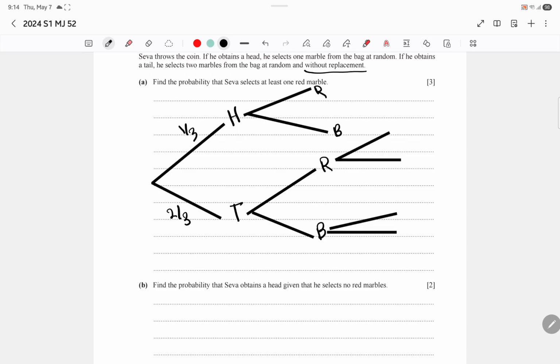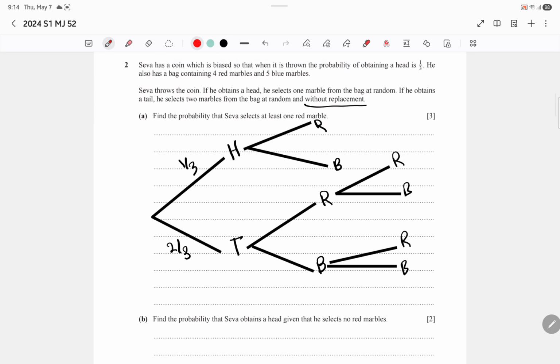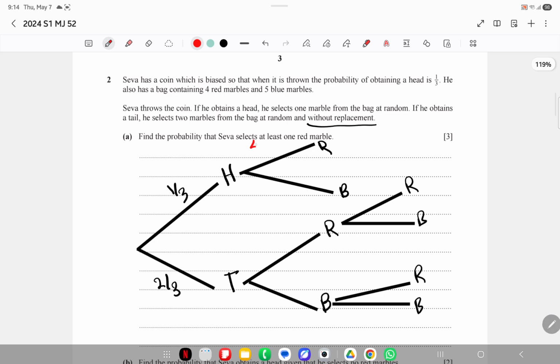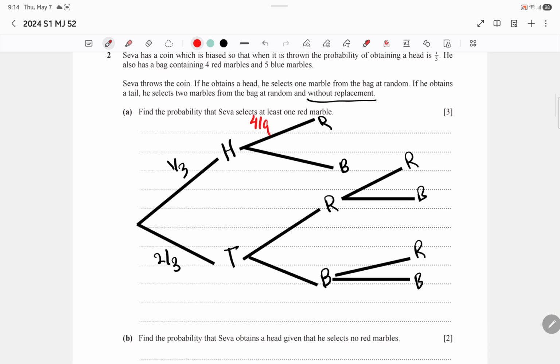Now we have to write down the probabilities. In the bag, out of 9 marbles 4 are red, so we write 4/9 here and 5/9 for blue.